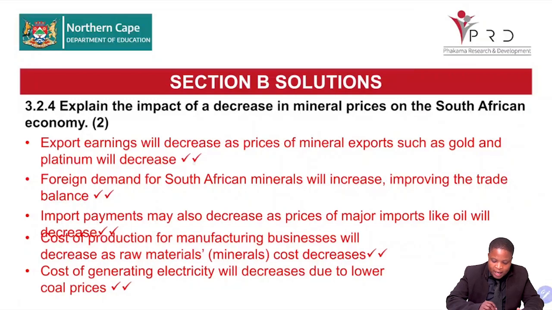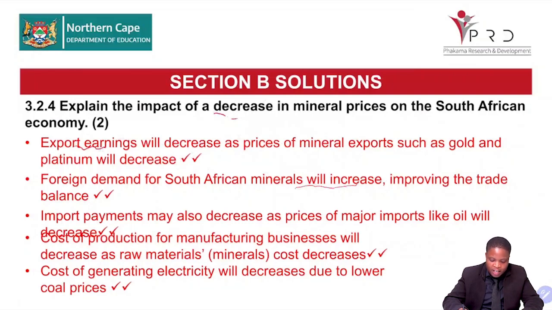So our price will be less. That will reduce export earnings. We'll have less money. However, people from abroad will want to buy because the price has decreased. That will improve the trade balance, meaning exports will increase, right? So remember, for us to have a surplus in the BOP, exports must be more than imports. Import payments may also decrease as the price of major imports like oil will decrease.